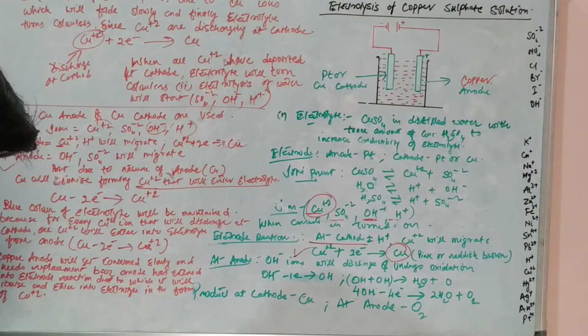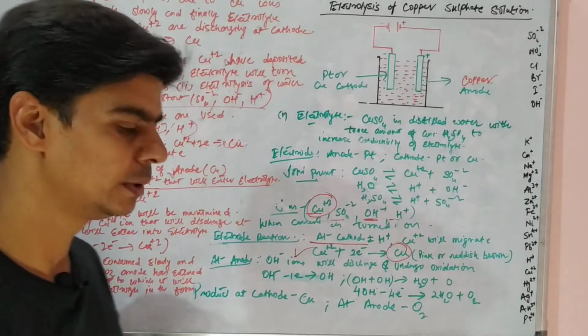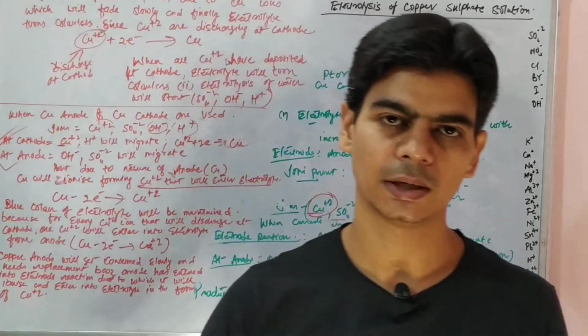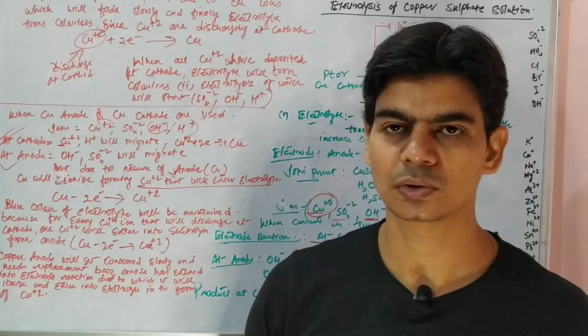So this is how the anode will get consumed, right? Because the anode has entered into a chemical reaction here, the anode is losing electrons and entering into the electrolyte as copper ions.